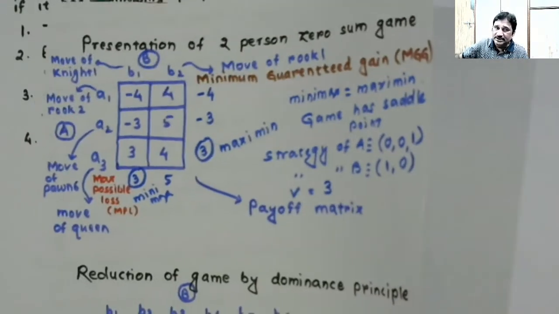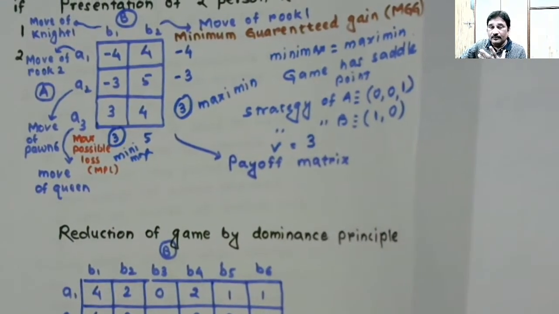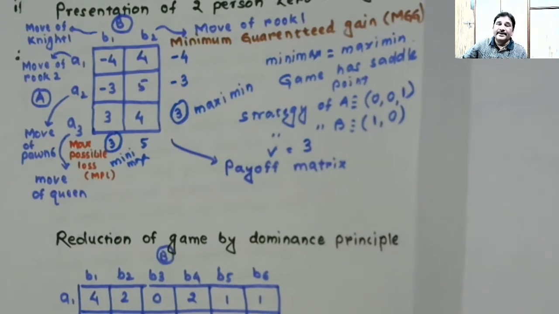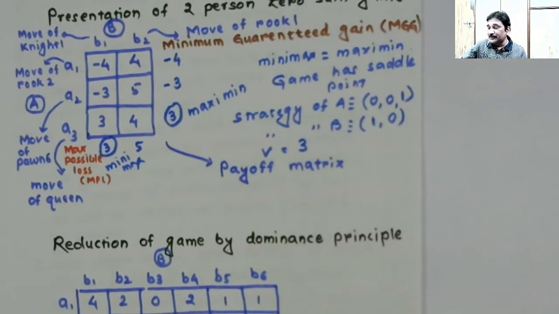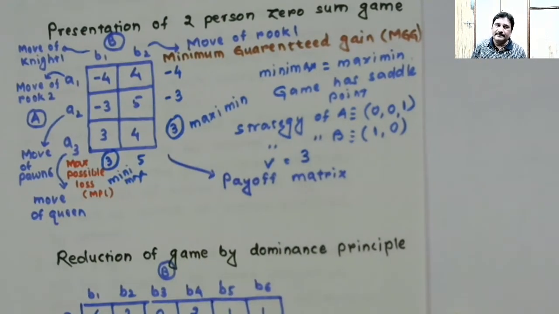Having understood this, we will be seeing reduction of game by dominance principle. But before we go to that problem, we have to again recite this thing to ourselves every time, that A is a winner player, he will try to win maximum.